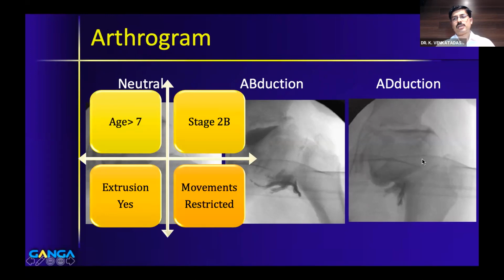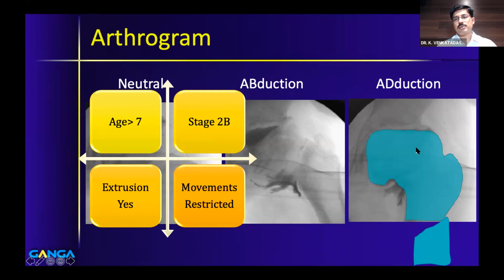So this is a good indication to do an adaptive intervention in the form of a valgus osteotomy. You keep it in adduction, then do a subtrochanteric osteotomy, valgus it and fix it to the plate. The child now will have abduction because your hinging is gone. That's exactly why I call it an adaptive surgery and not a remedial surgery, or not giving a permanent remedy. The head is deformed and extruded, and that is what is causing the hinged abduction. And we are not doing anything to this problem.